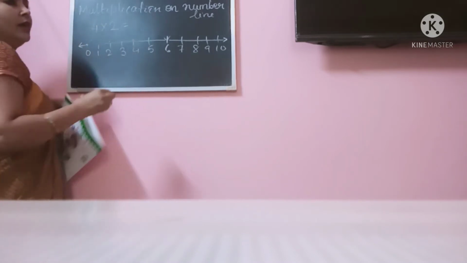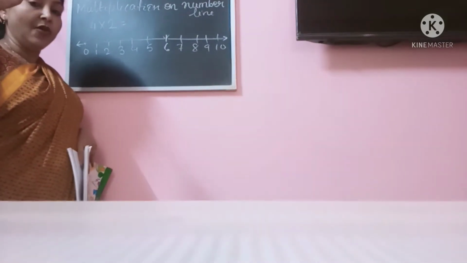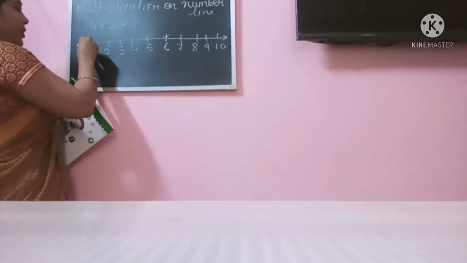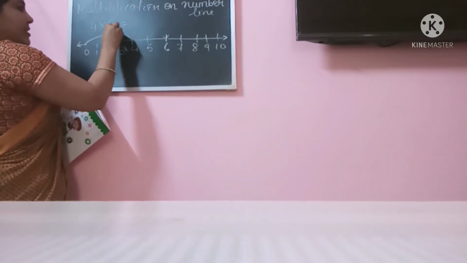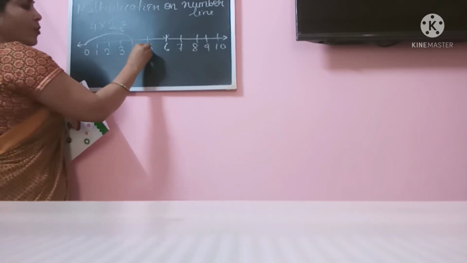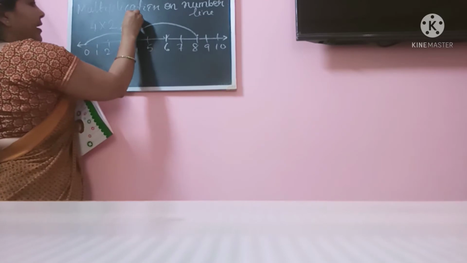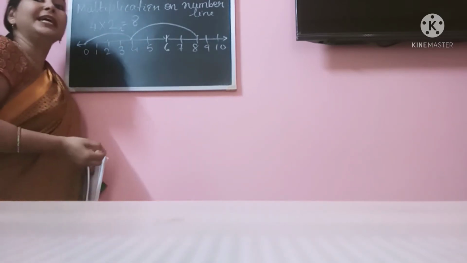Okay. Now we will jump 2 times. So we'll start from 0, 1 2 3 4. First step is this, 1 time. Then 1 2 3 4. Second step is this. So we are coming to 8. Okay, like this we are going to do multiplication on the number line.